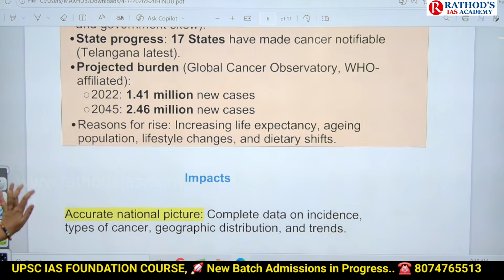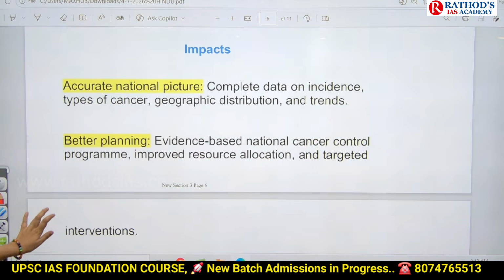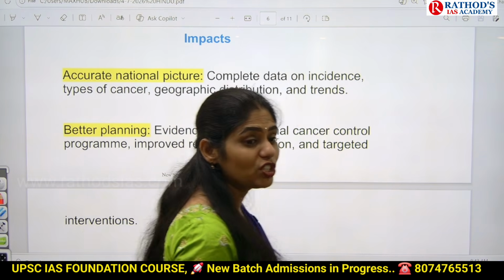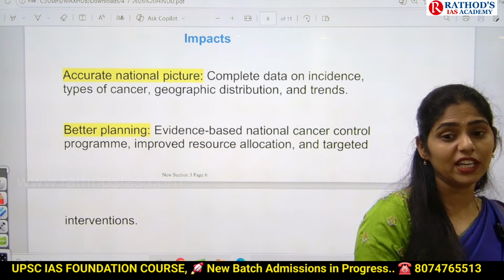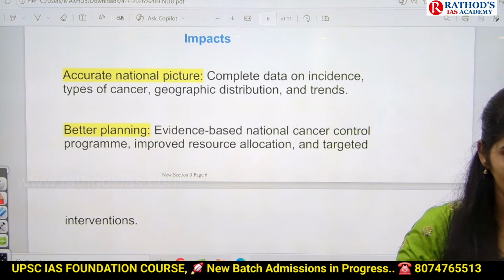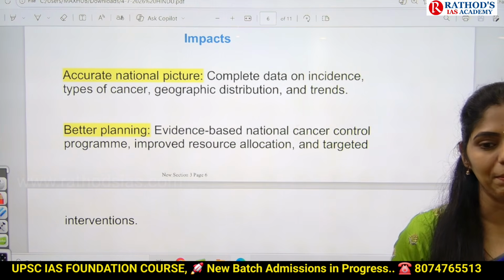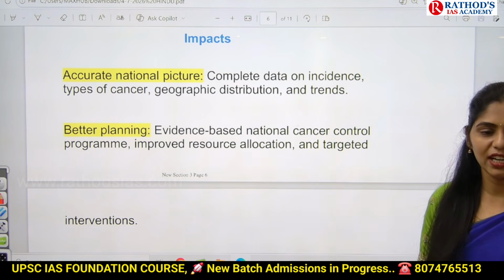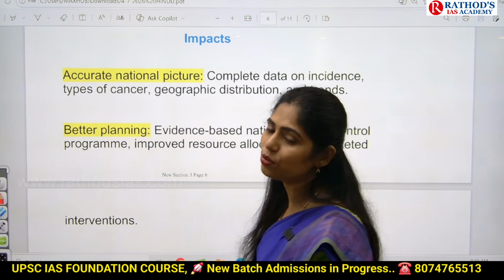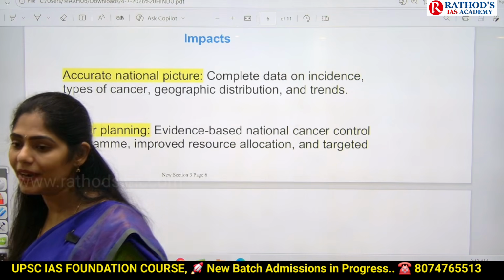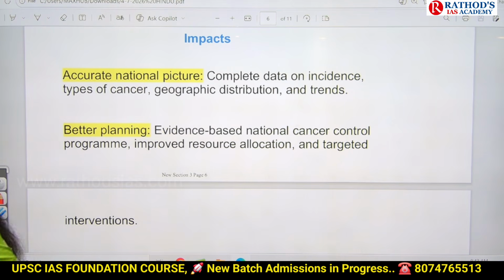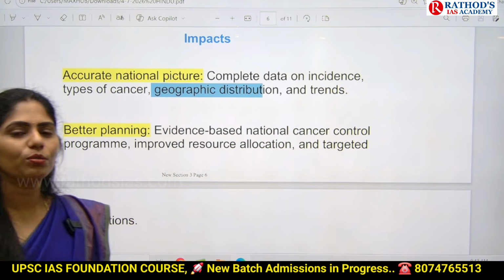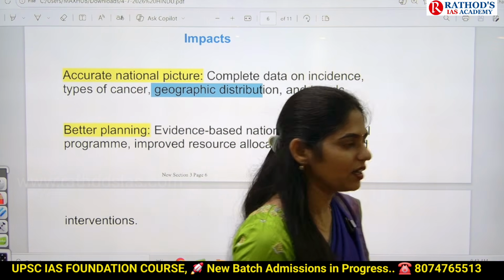So what will be the impact if we are notifying this disease? The first one is we can get the complete data on incidence, and we can identify which are the hotspots, like in which areas we have more number of cancer cases, and we can draw a vulnerability map. And next one here is we can understand the types of cancer they are facing, like more cervical cancer or more breast cancer or more prostate cancer, more lung cancer or more blood cancer. We can understand. And next one is geographical distribution. So number of cases in AP or more, or Telangana or more, or Karnataka or more. We can understand those trends.